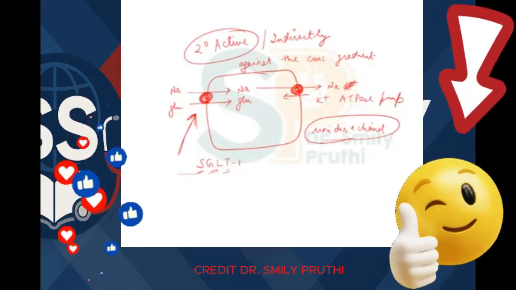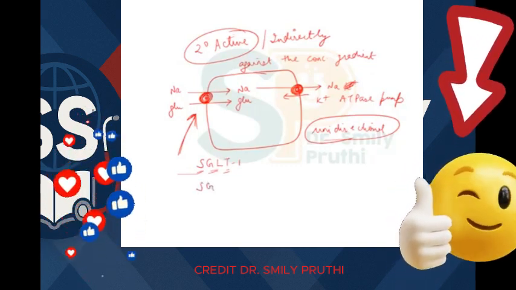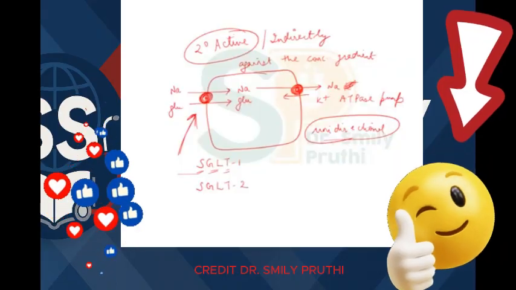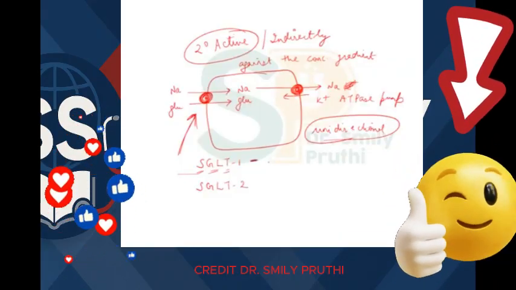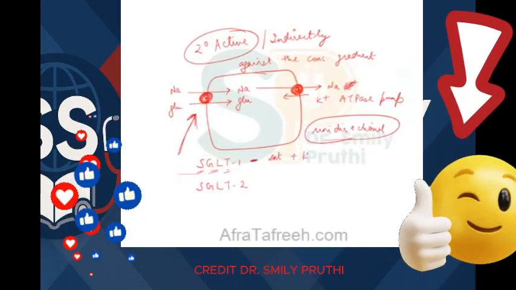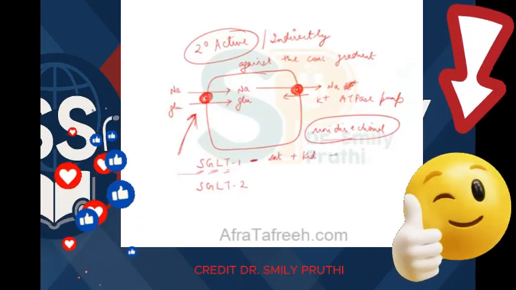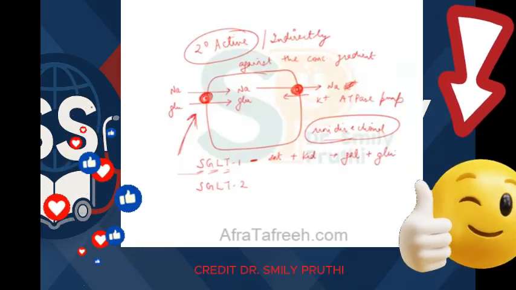This is sodium dependent glucose transport. So we have two types, SGLT1 and SGLT2. SGLT1 is present in intestine and kidneys. It is for the transport of both galactose and glucose, right?